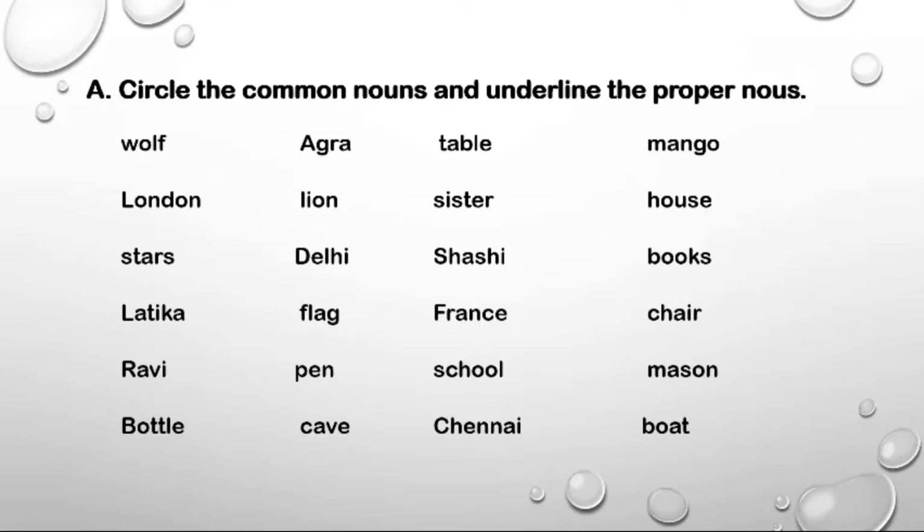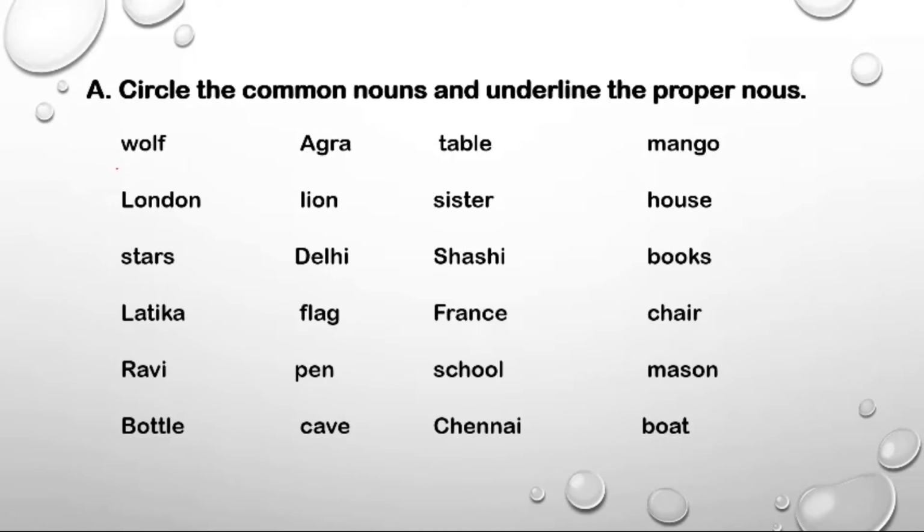Every person will call a teacher just teacher, guru, teacher, shikshak. Okay, so it is known as common noun. Students we call just students, vidyarthi. So it is known as common noun. And proper noun is like a name, like Ravi, Raj, Mango, these are proper nouns. So we will circle the common noun and underline the proper noun.